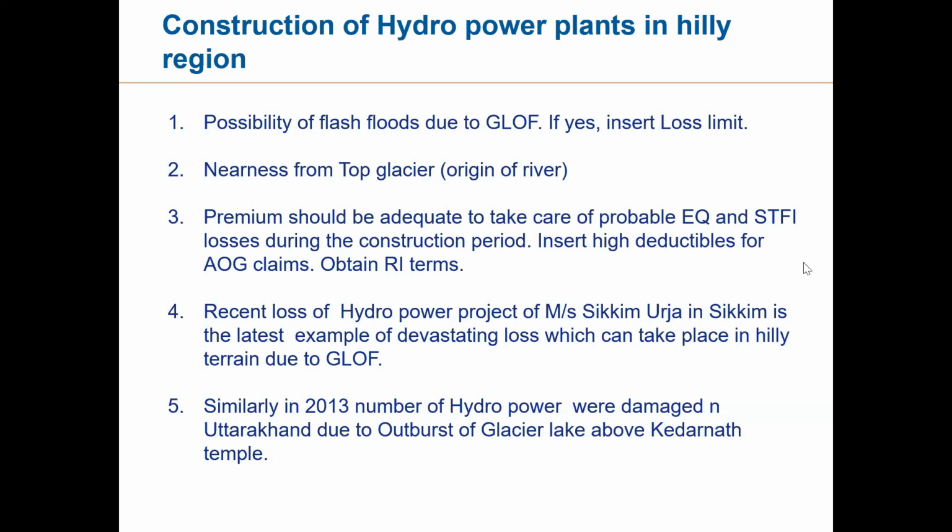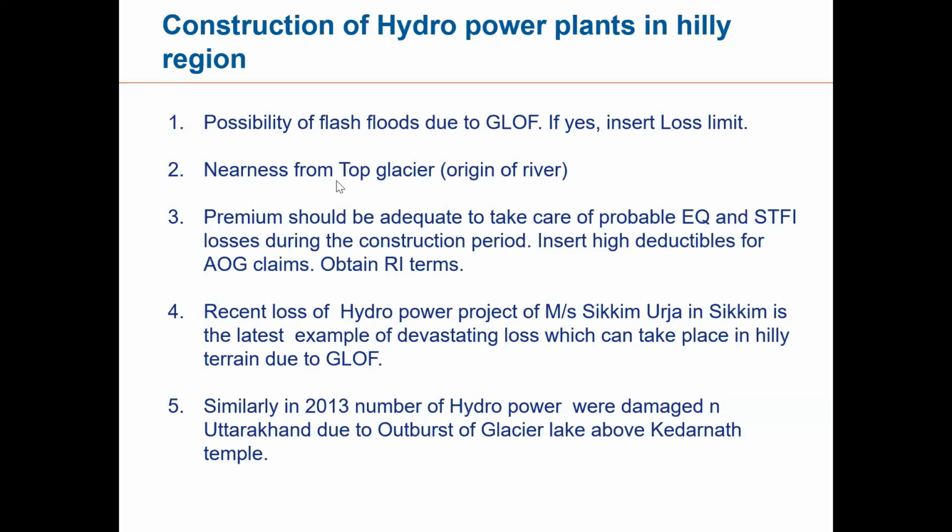Interesting case. And prior to that, in 2013, there was another case, the Kedarnath tragedy, everybody knows. There also the Glacier Lake burst, and due to that there was a flash flood, and many hydropower plants were damaged in the entire Uttarakhand region, due to this outburst. So this is a big risk exposure, which has to be taken into consideration by putting a suitable limit. And GIC says that a limit of 500 crores should be inserted.